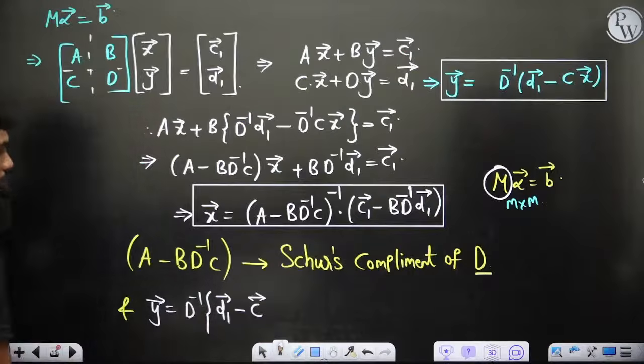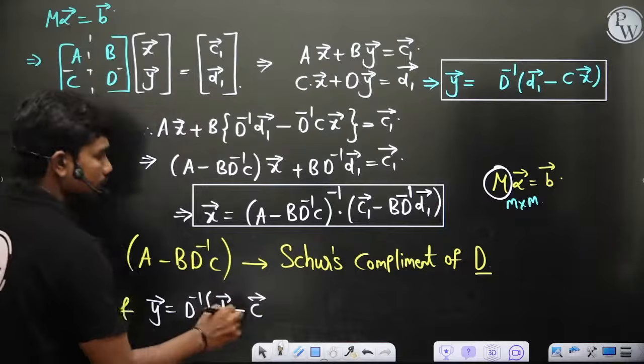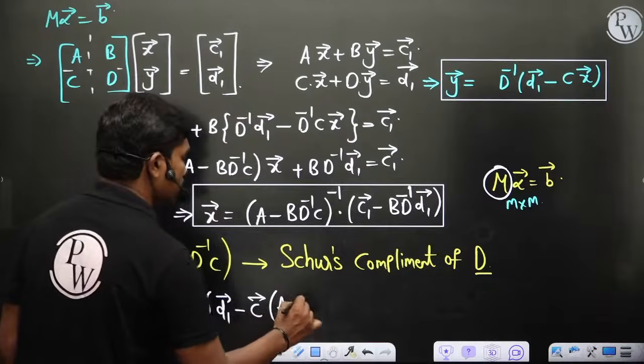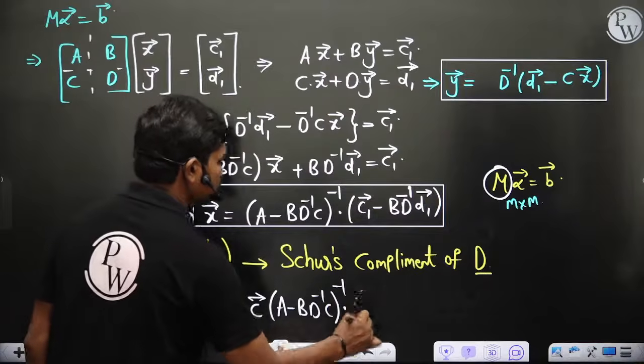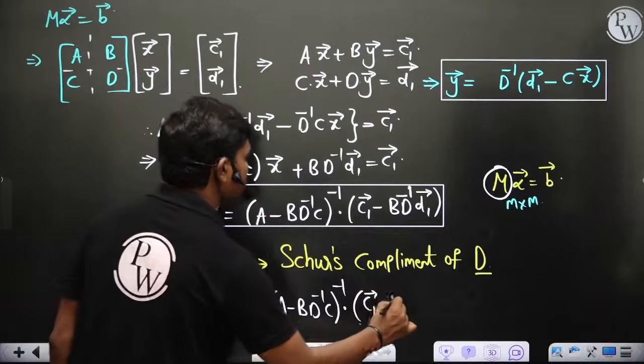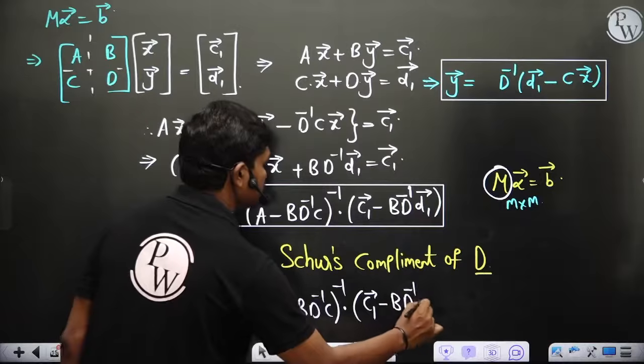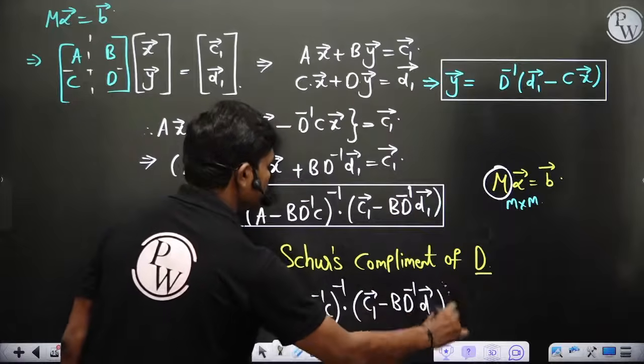So D1 minus C into X. What is X? A minus B D inverse C, whole inverse, multiplied with C1 minus B D inverse D1. This is how you get the elements.